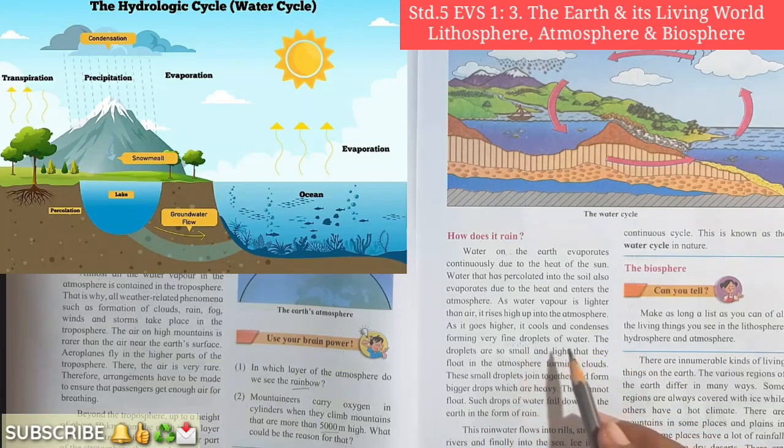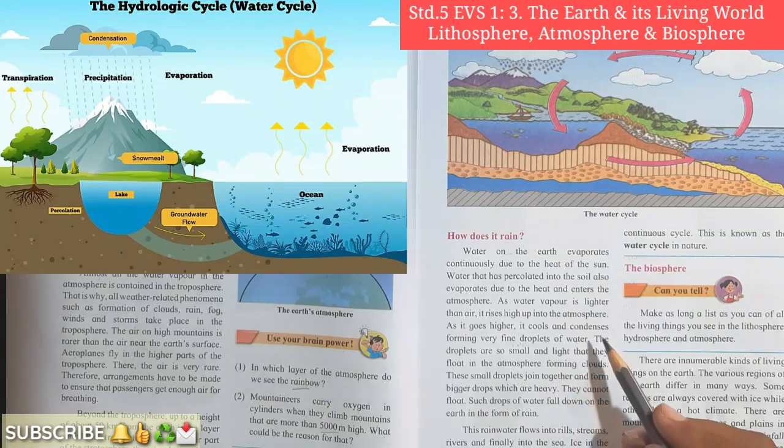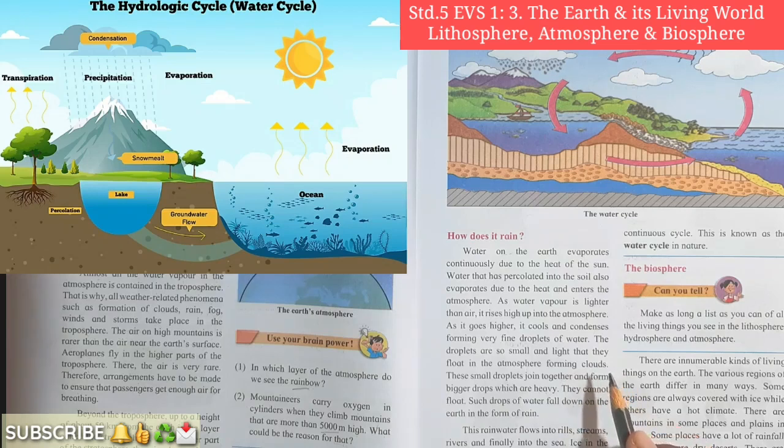How does it form clouds? Yes, when it goes higher, it cools and condenses, forming very fine droplets. When the water vapor goes up, because of coolness, the water vapor converts into smaller, very fine droplets of water. The droplets are very small, so they can float in the atmosphere.